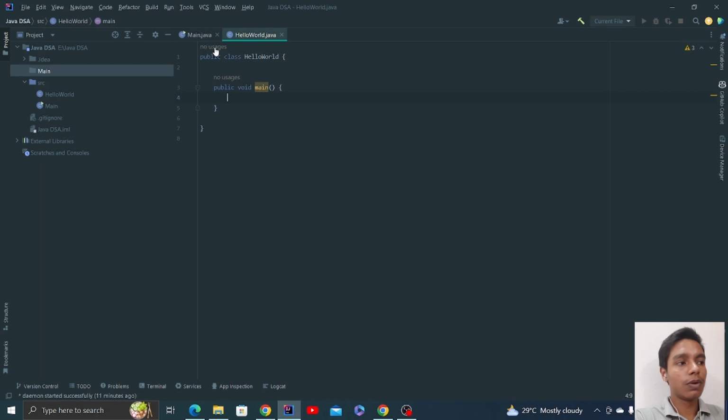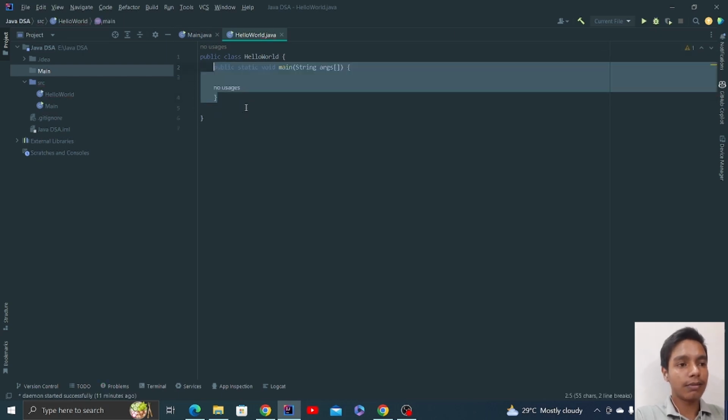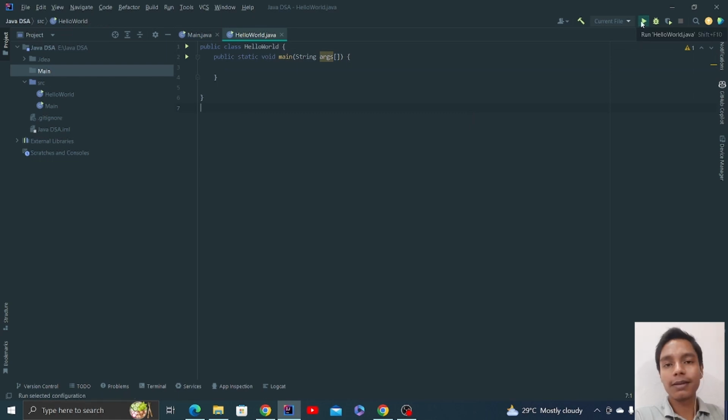If you do this, your compiler will not run. See, the run button has disappeared over here. But once you make this main function, see, the run button is appearing over here.